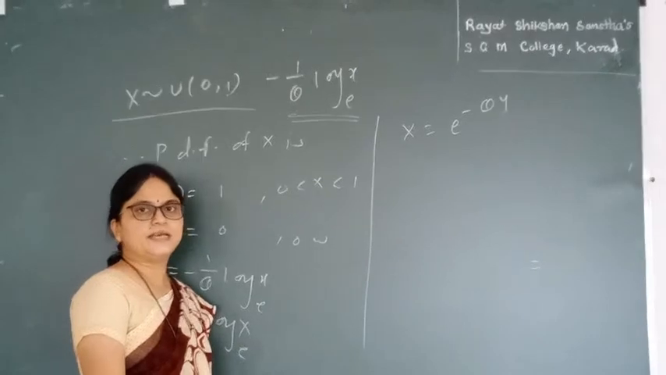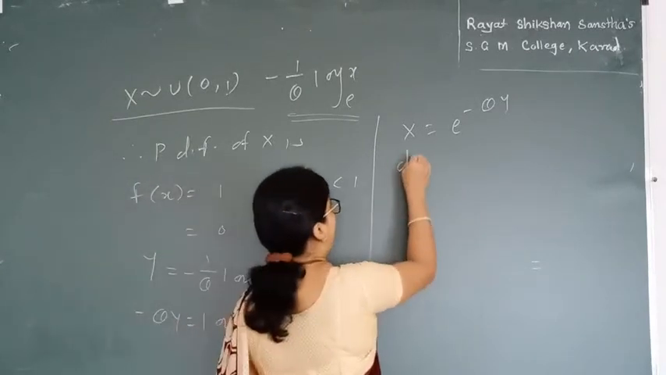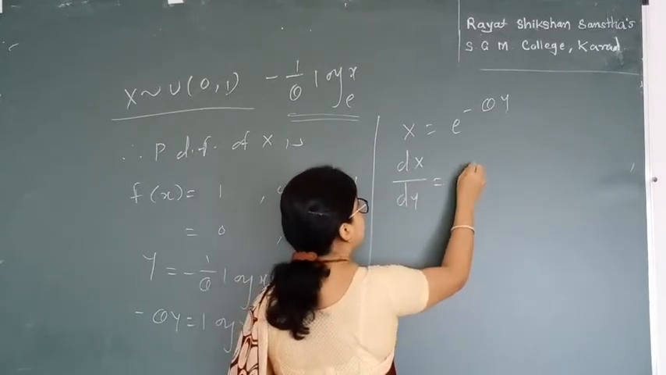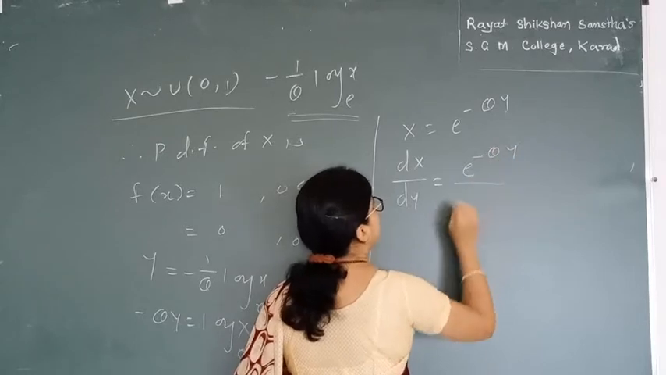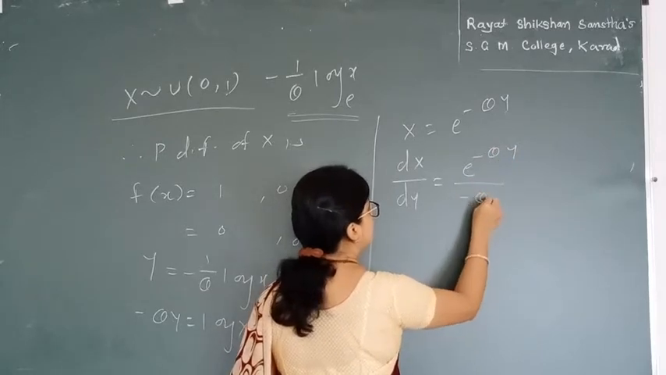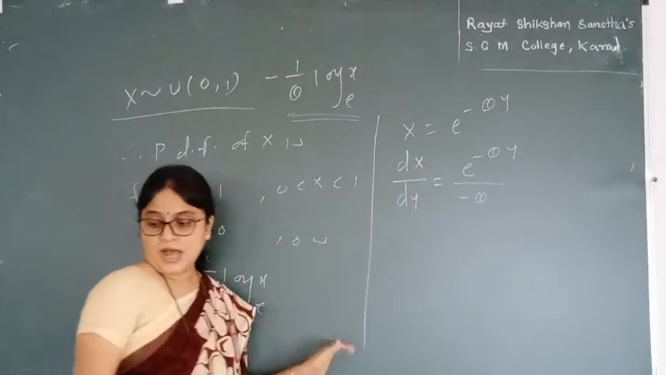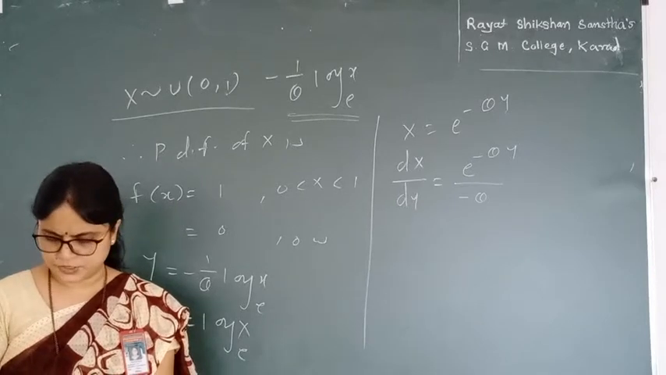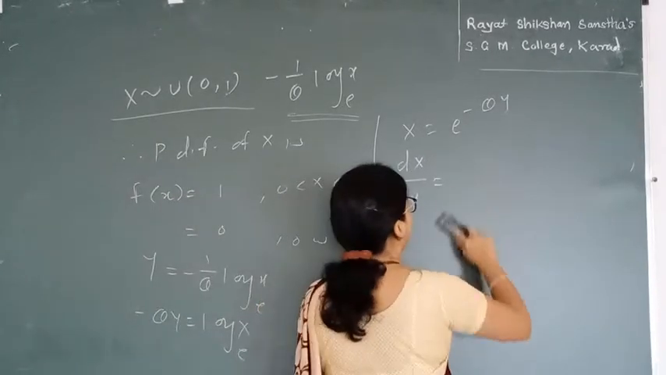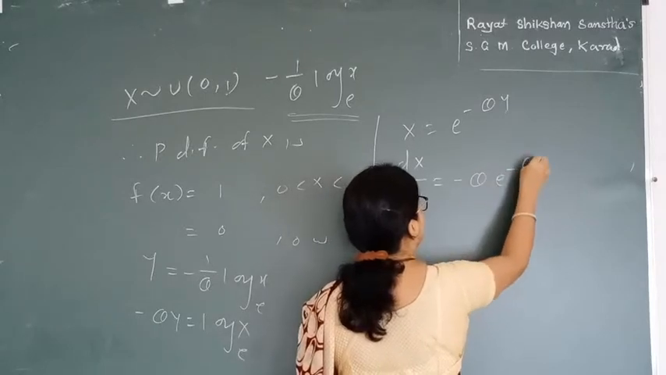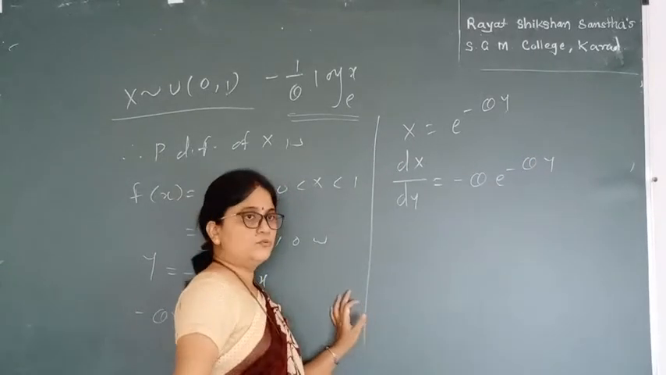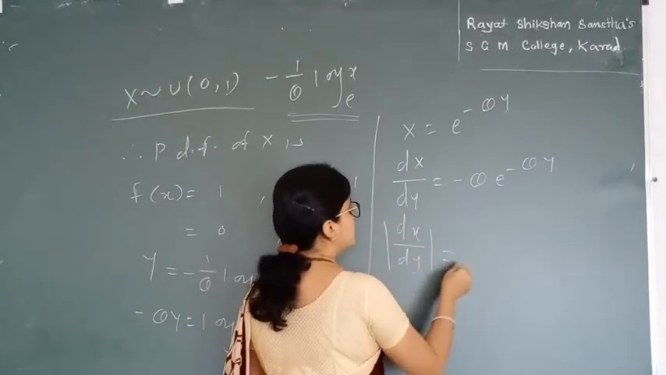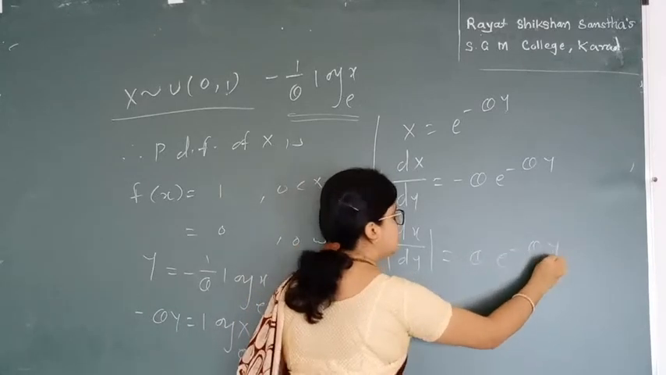Now the second step is I need to find dx divided by dy. So dx divided by dy is, since it is a derivative, not integration, minus theta e raised to minus theta y. But we find dx divided by dy in the modulus term. So in the modulus term I get this as theta e raised to minus theta y.